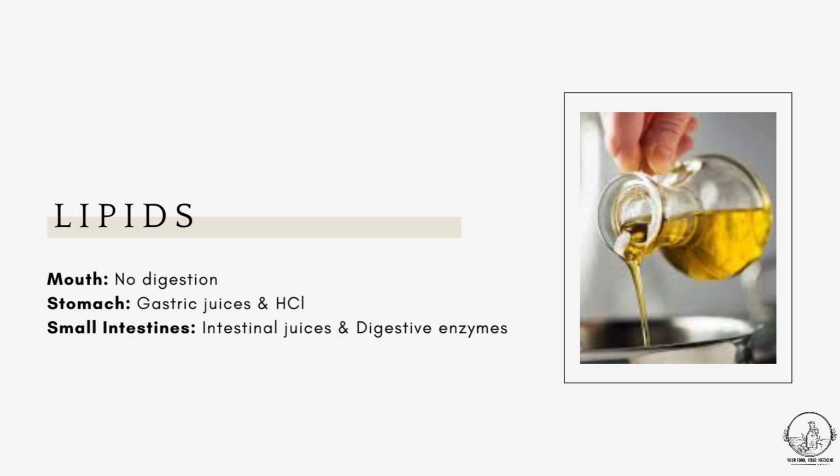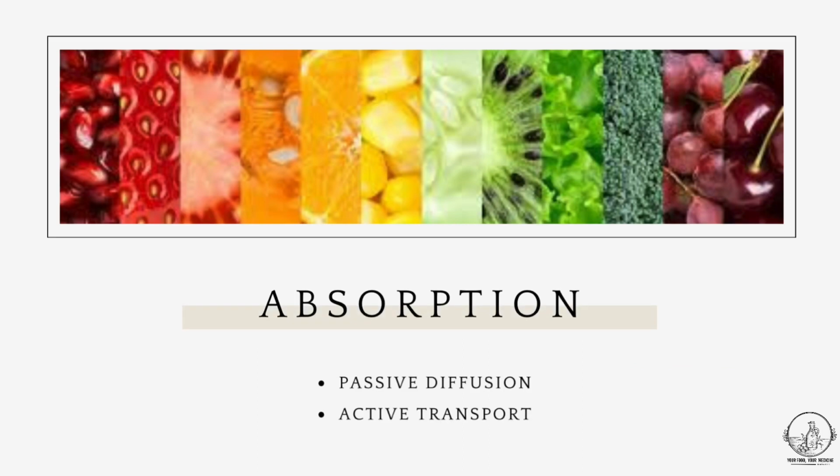The two main substances that help in the digestion of fats are an enzyme called lipase and the bile juice. The bile juice secreted by the liver helps in the emulsification of fats and breaking down of the fats. So this was in short how the carbohydrates, proteins, and fats are digested in our body. Now what's left is the absorption.